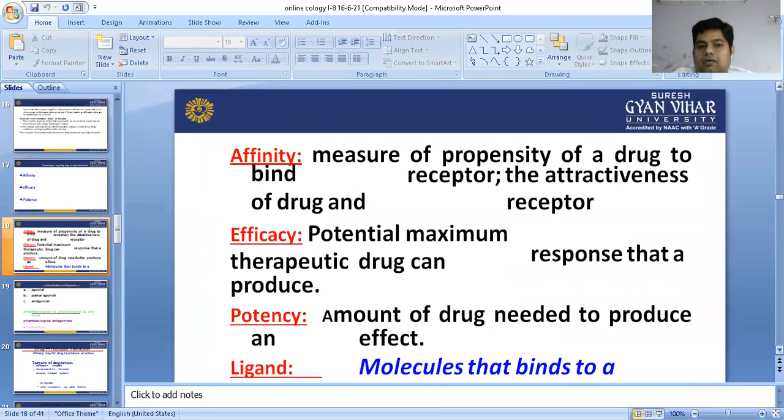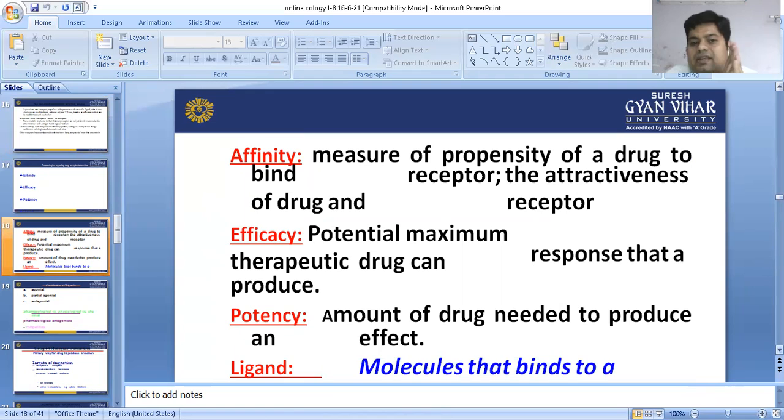Affinity. Affinity measures the propensity of the drug to bind to the receptor. It is the attractiveness between drug and receptor, meaning the capacity of a drug to be attracted towards the receptor. You can say it is simply the binding of drug to receptor. That is called affinity. If a drug is going to bind with the receptor, that is called affinity.